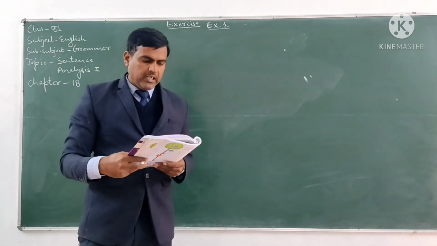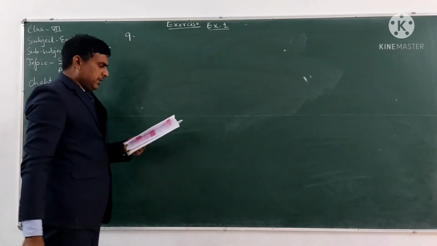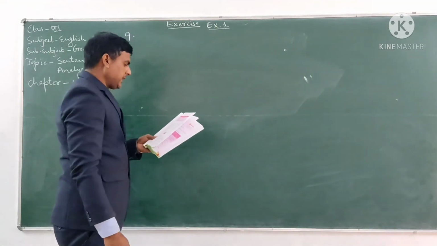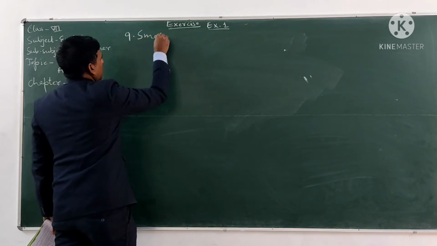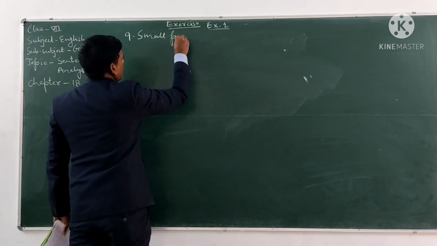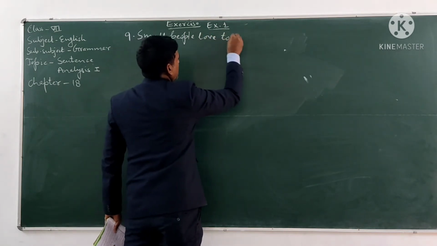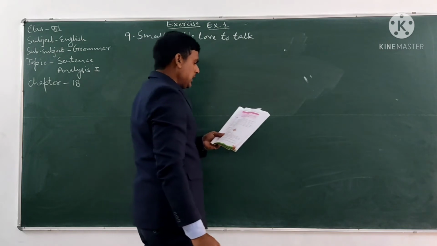Now see sentence number 9. Sentence number 9 is: small people love to talk of the great.